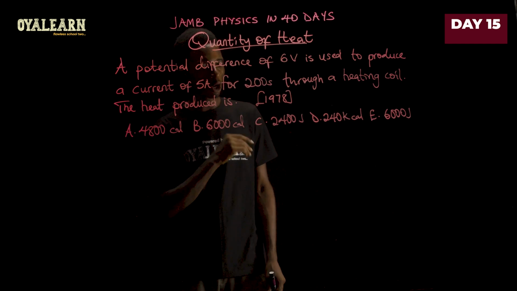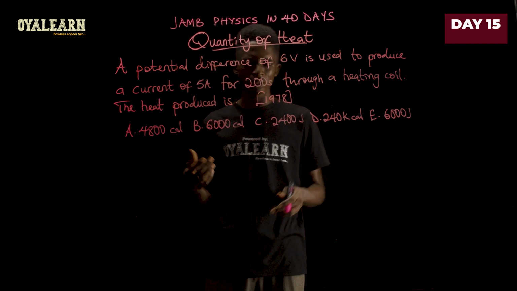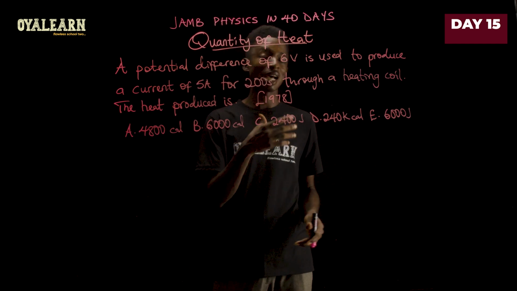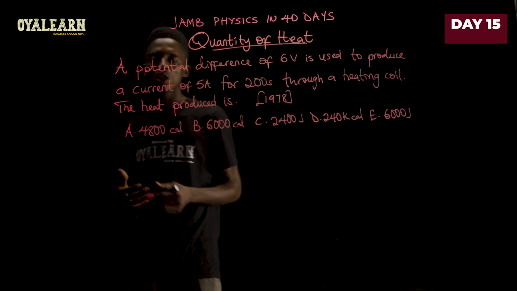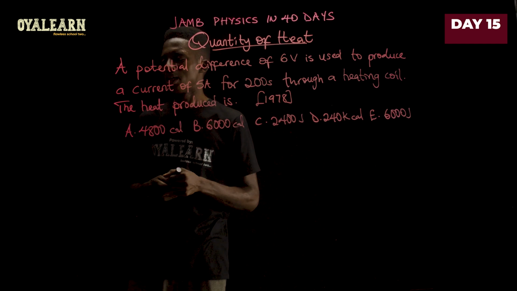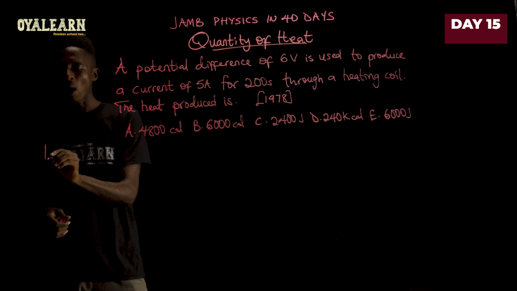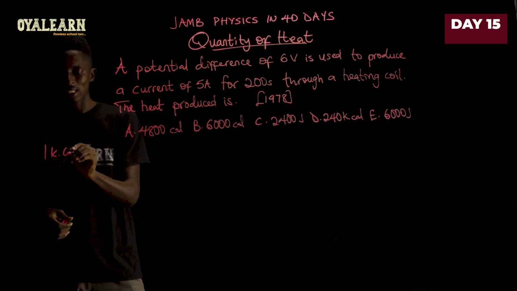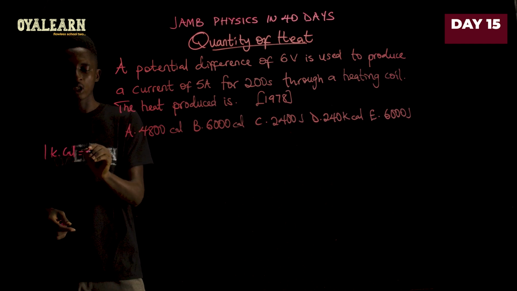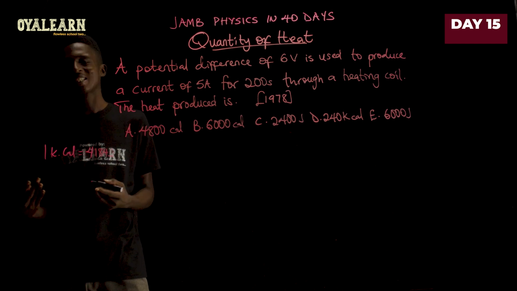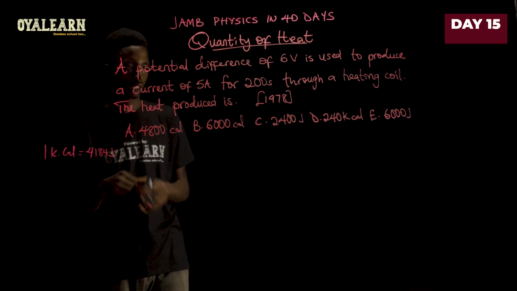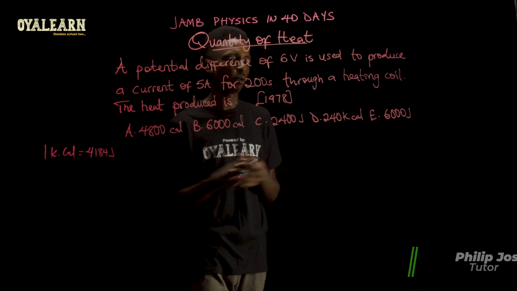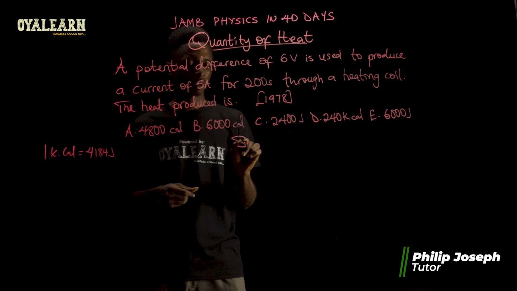Now, when you consider the options, you see that some options are in calories, kilocalories, while others are in joules. Now, you should know that you can convert from joules to calories. And the relationship is that 1 kilocalorie, that is 1000 calories, equals 4184 joules. That is the relationship between calories and joules. So let's solve and then we'll pick our answer in the end.